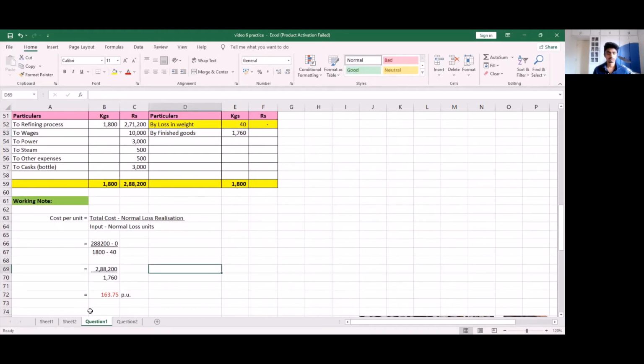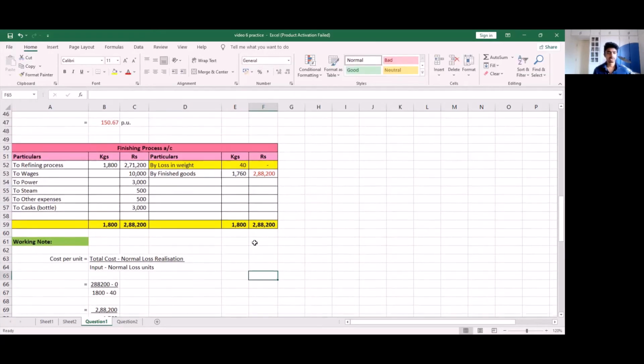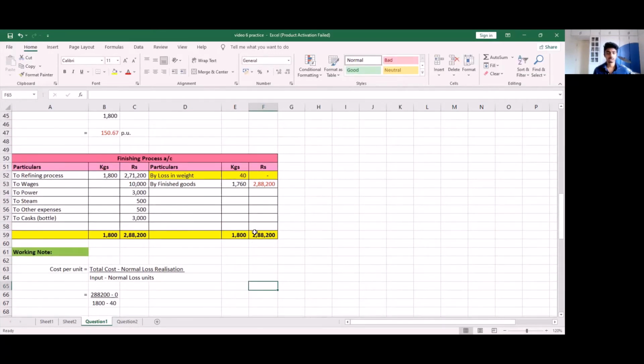So here I'm trying to find out what is the cost per unit for these 1,760 units. So I get a cost per unit of 163.75. So if I multiply 1,760 with 163.75, I should get 2,88,200. So we have 1,760 into 163.75, and yes, we get 2,88,200. I'm going to sum the credit side. With this, we are done with our third and final account.